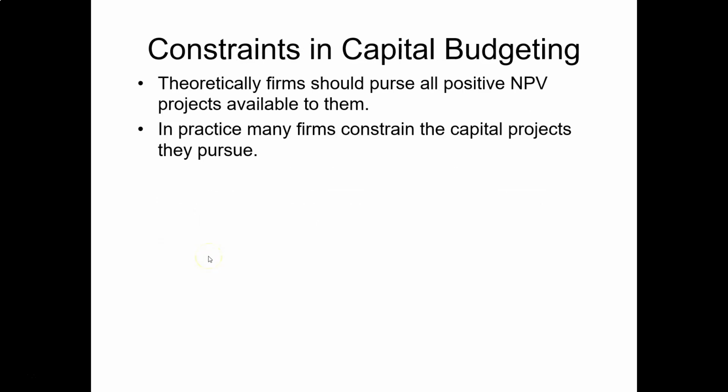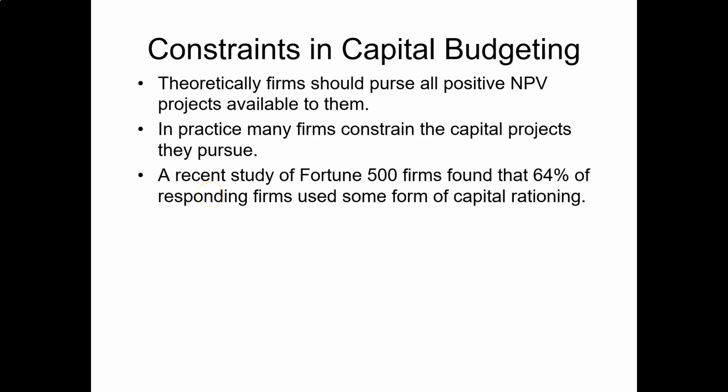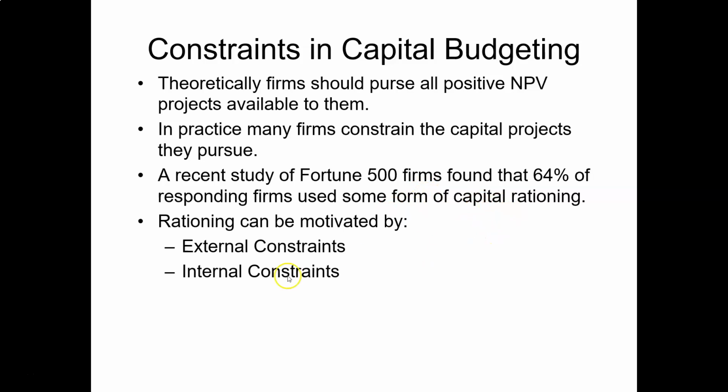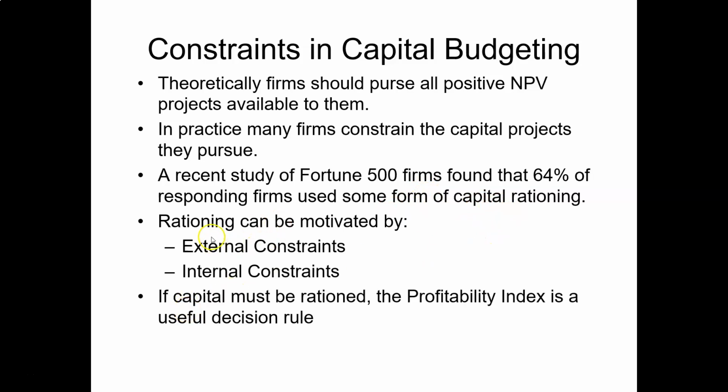If a firm cannot raise enough money, so the firm has to make a choice among several investment projects, then the firm should use some form of capital rationing. This rationing of capital is motivated by external financing constraint or internal resource constraint.